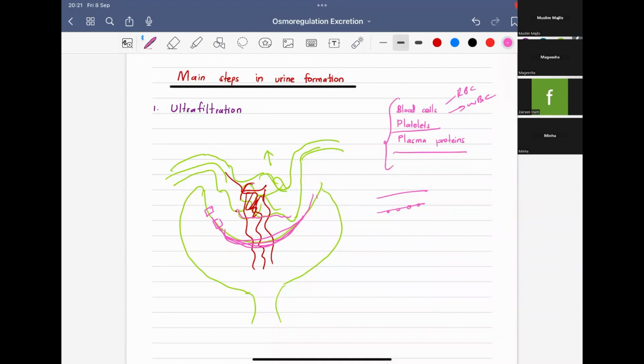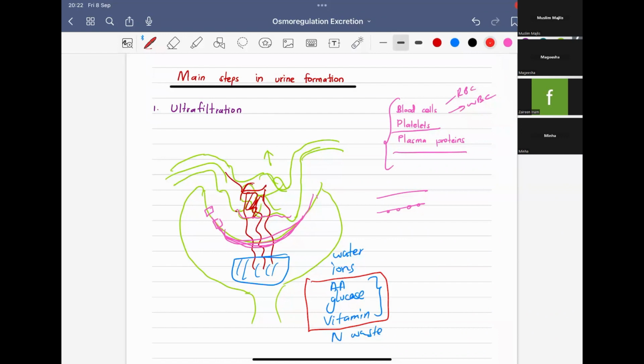Okay. So this filtrate in the Bowman's capsule will contain water, some ions, amino acids, glucose, vitamins, some nitrogenous waste, some molecules. What is the problem here? We need amino acids, we need glucose, we need vitamins. Why do we eat if we don't need them? Okay, we need them back. So what should we do? We have to regain them back. So we have to reabsorb them. So that's what is going to happen in the second step.